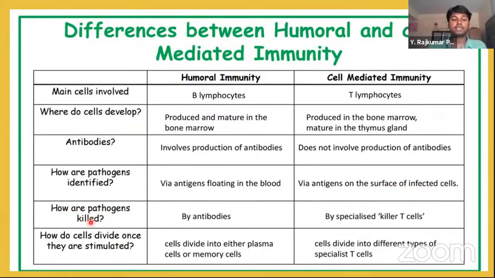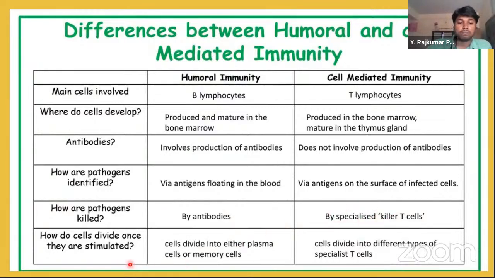How are pathogens killed? In humoral immunity, since there is production of antibodies, they bind to the pathogen, the disease-causing organism, and kill it. But in cell-mediated immunity, the infected cell is killed by the killer T cell.